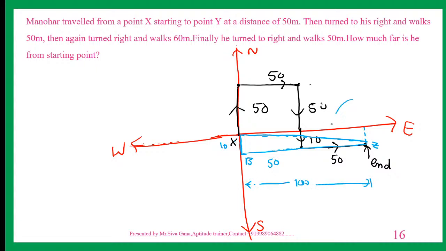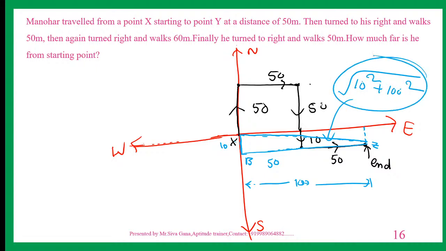So we want this distance. The distance is nothing but the square root of 10 square plus 100 square. That is the answer for this question. That is the distance, square root of 10 square plus 100 square.